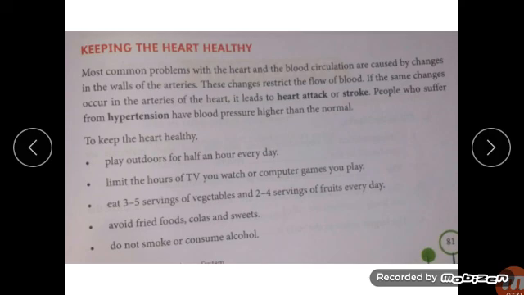Normal range means that it should not be very less and it should not be more. And practice deep breathing, brisk walking and jogging regularly.